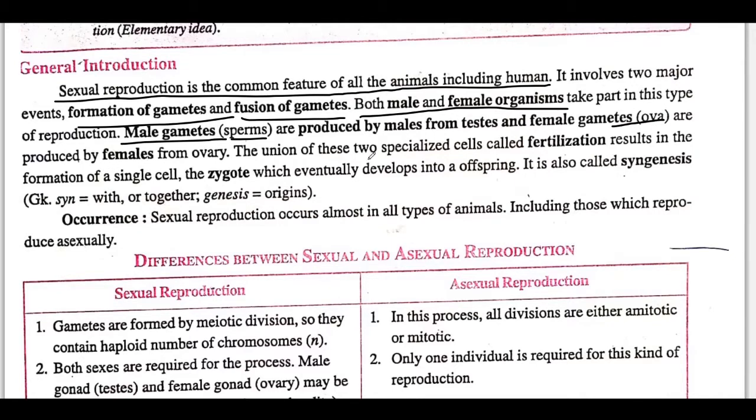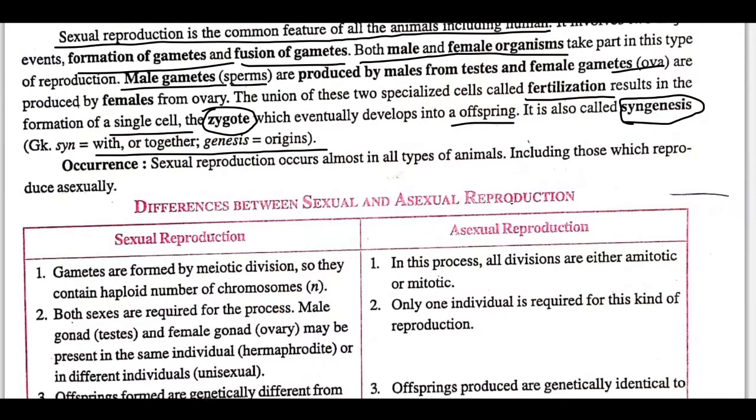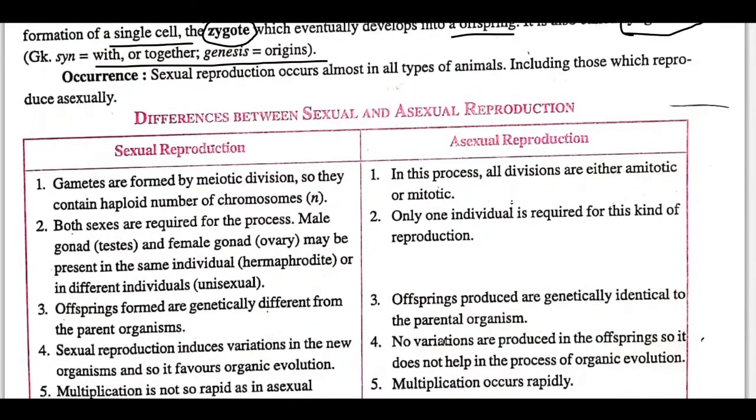The union of two specialized cells is called fertilization. When these two cells get together, that process is known as fertilization, and after fertilization we get a single cell, which is known as the zygote. It eventually develops into an offspring. It is also called syngenesis. Syngenesis means together origin, meaning these two cells come together and make the origin, or the development, of a new cell.